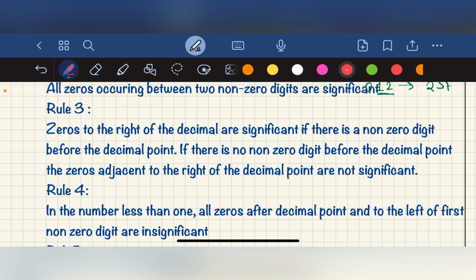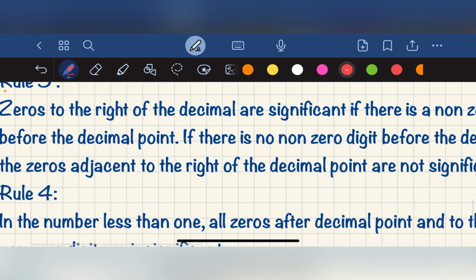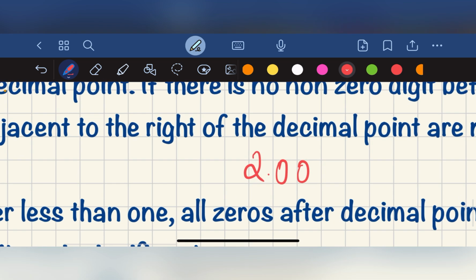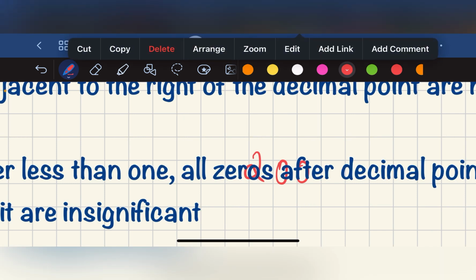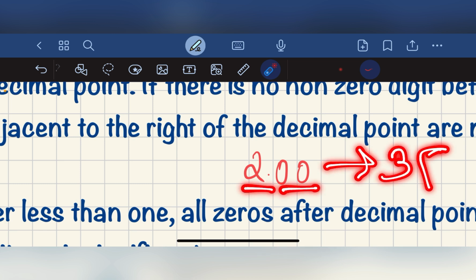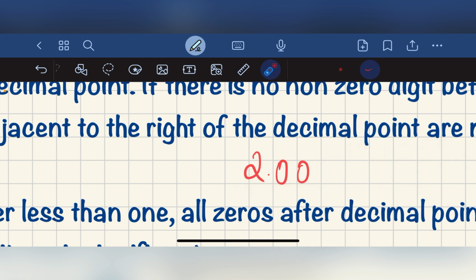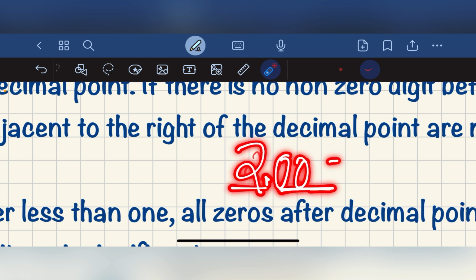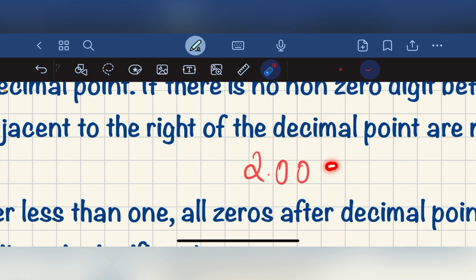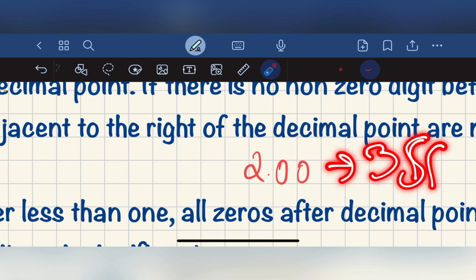That is, zeros to the right of the decimal point are significant. So here it is saying that in 2.00, there will be 3 significant figures. There is a non-zero digit before the decimal point, so the zeros are significant, so there will be 3 significant figures.